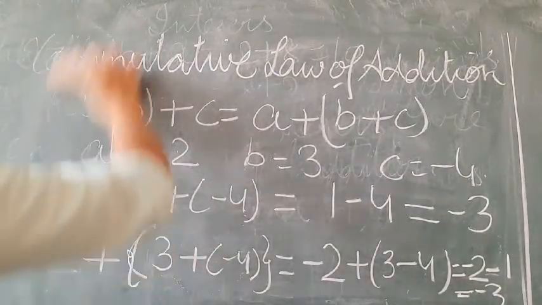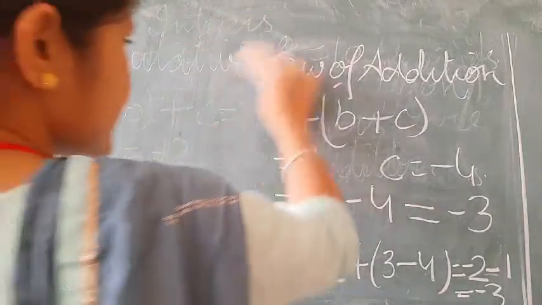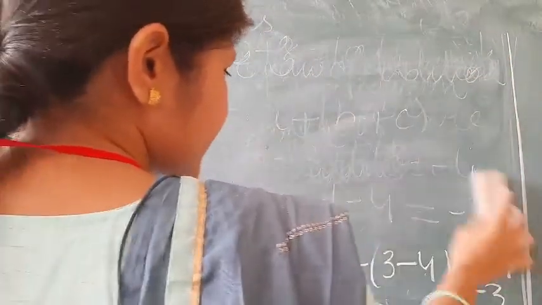Next property is existence of additive identity.